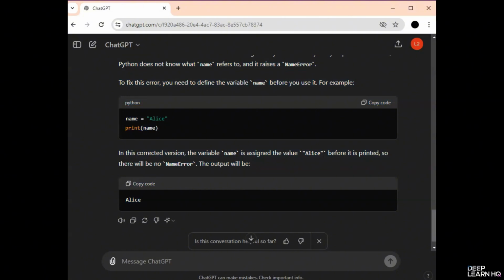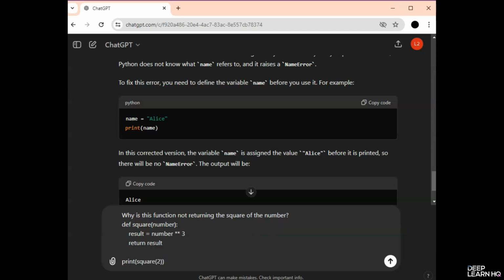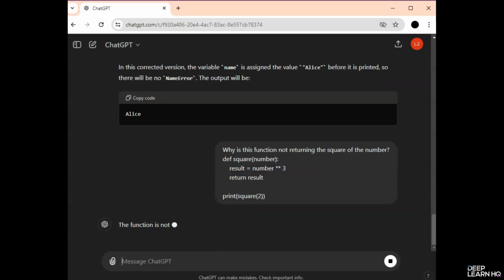Break down your code into smaller parts to find where the error occurs. You have a function that calculates the square of a number, but it's not working correctly. So let's give this to ChatGPT. I've written, why is this function not returning the square of the number? The function is square number, and in result I'm giving number raised to power 3, return result, and then print square 2. Let's wait for ChatGPT's response.